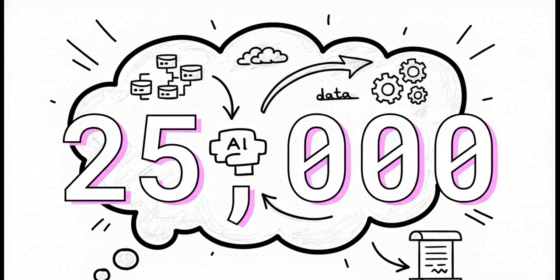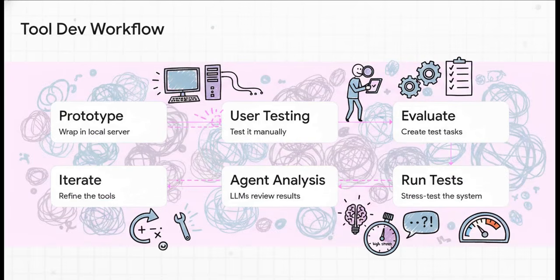And keep this number in your head, 25,000. That's the default token limit Claude Code puts on tool responses. That constraint really drives home why you absolutely have to optimize your tools for token efficiency. If your tool is prone to returning massive payloads, you've got to implement truncation, or better yet, error handling that politely tells the agent, hey, that's too much data, can you refine your search, instead of just failing and crashing the run.